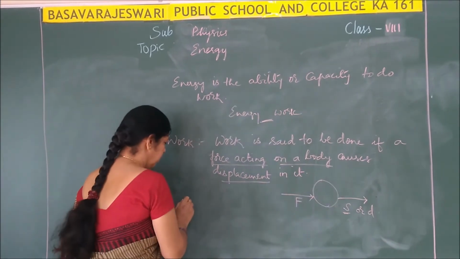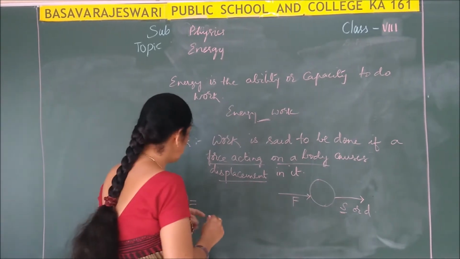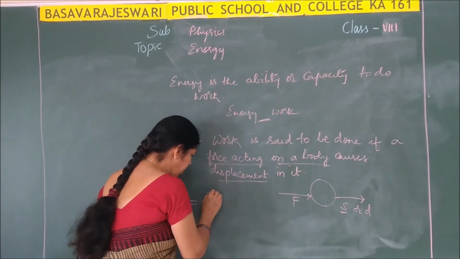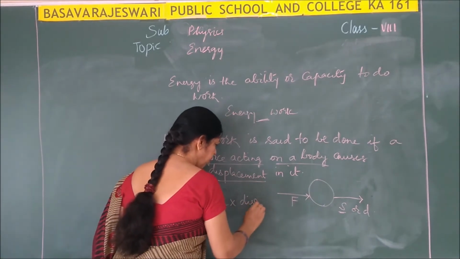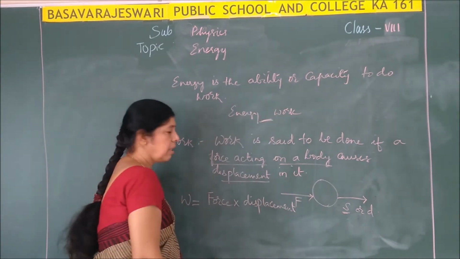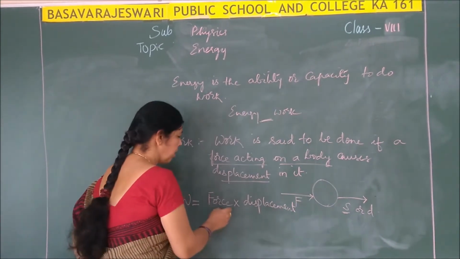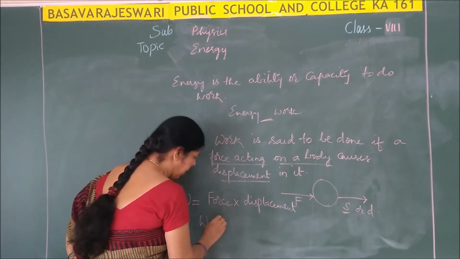Okay. Now work done is represented by the letter W. So work done is equal to the product of force and displacement. So mathematically how can I write work?